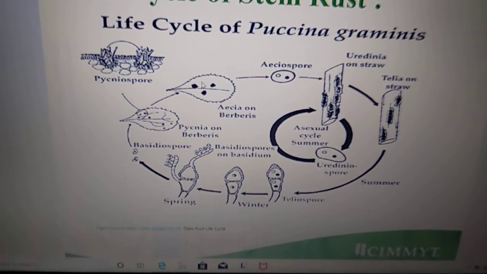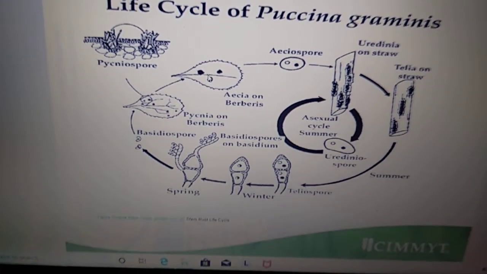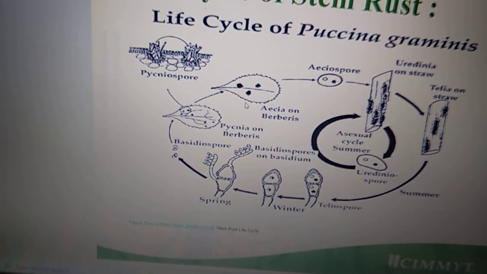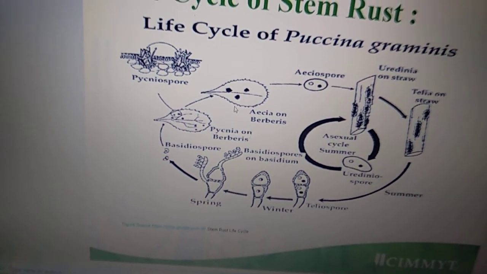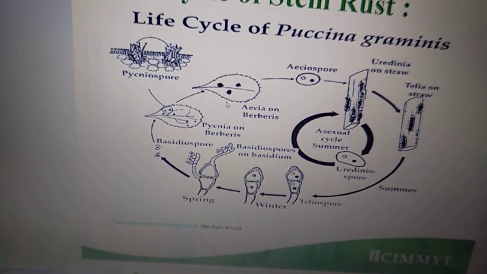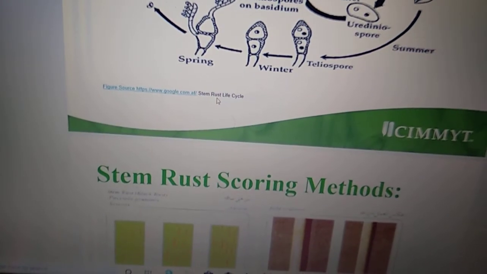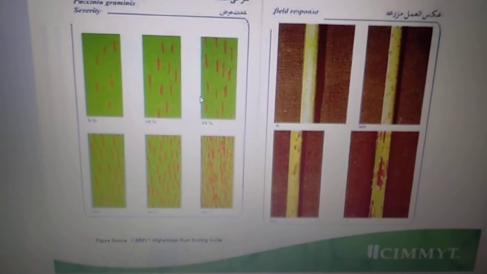As we see in the picture, it forms several different kinds of spores known as urediniospore, teliospore, basidiospore, and aeciospore to complete its life cycle. This is the pattern that the stem rust shows.